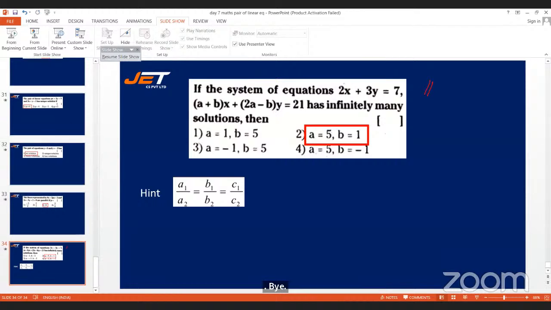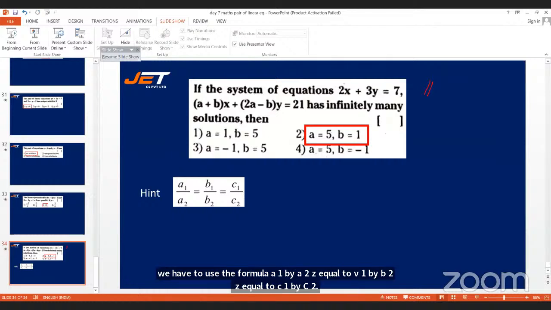See the next question. If the system of equations 2x plus 3y is equal to 7, comma, (a plus b) into x plus (2a minus b) into y is equal to 21 has infinitely many solutions, then what is the value of a and b? All right. So when we say that it has infinitely many solutions, then we have to use the formula a1 by a2 is equal to b1 by b2 is equal to c1 by c2. All right. So what is a1?